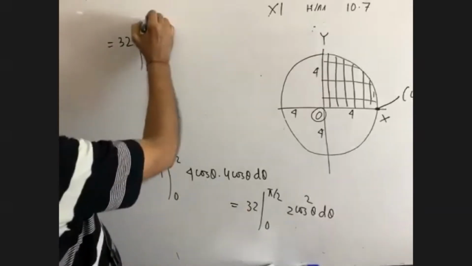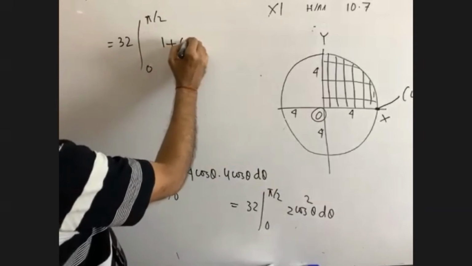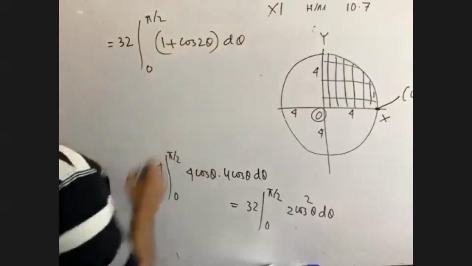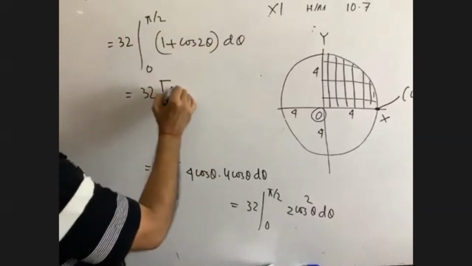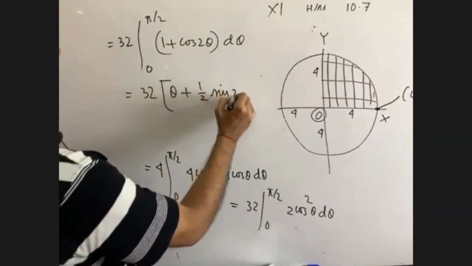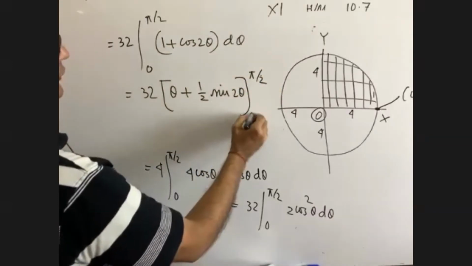This is 0 to pi by 2. 2 cos square theta means what? 1 plus cos 2 theta d theta. That means 32 times theta plus half sine 2 theta, from 0 to pi by 2.